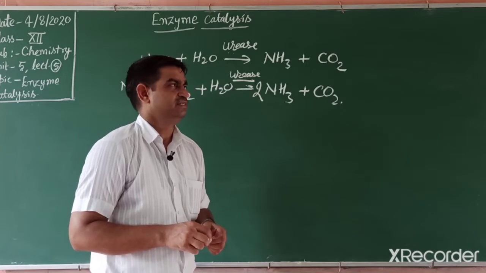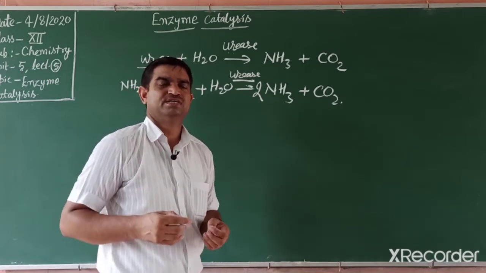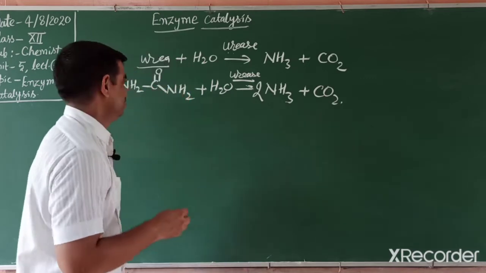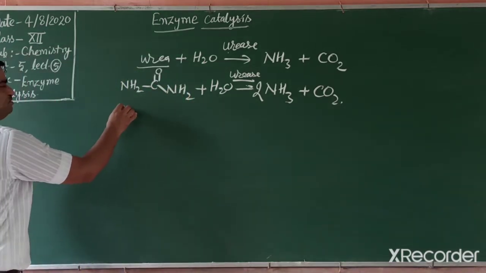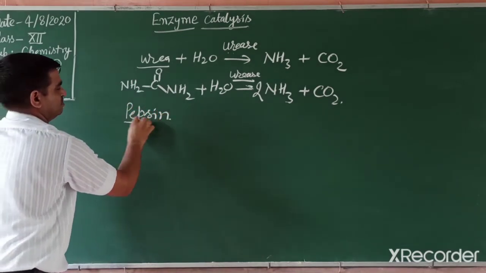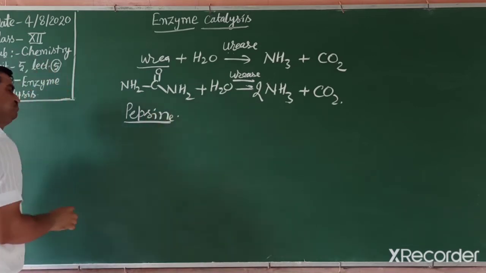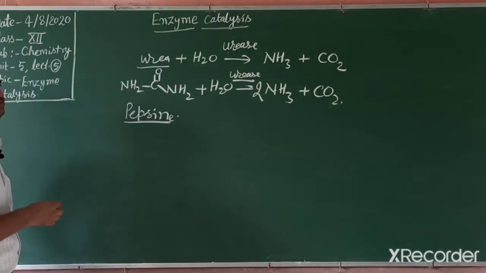Another enzyme is used in our stomach, released in gastric juice, that is pepsin. What is the role of pepsin?